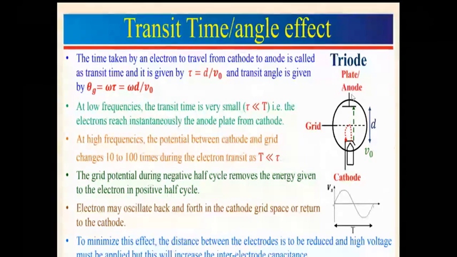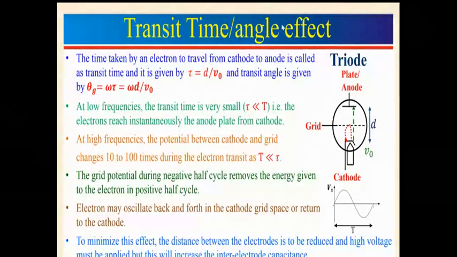Now, it is important to note that no signal can travel with infinite velocity. That is, if a voltage or current changes at some location, its effect cannot be felt instantaneously at other locations.